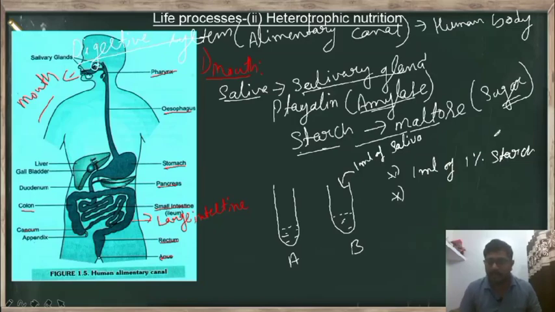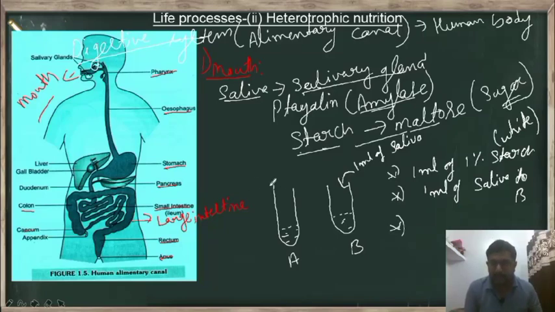The starch is white in color, and then we added 1 ml of saliva to test tube B, right? And then after this we have to put a few drops of iodine solution to both A and B. Now leave it for some time.